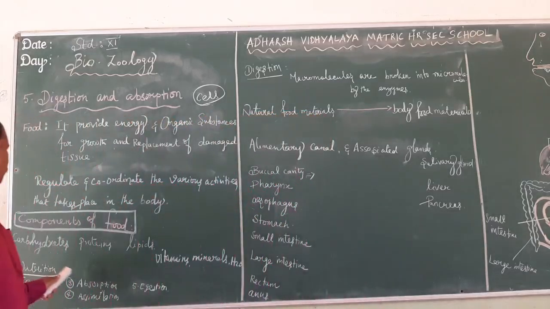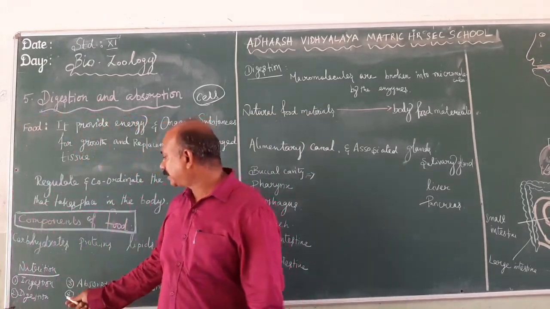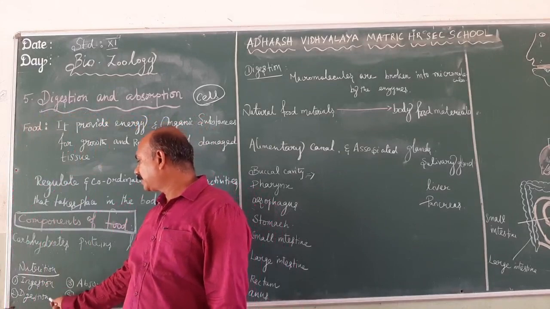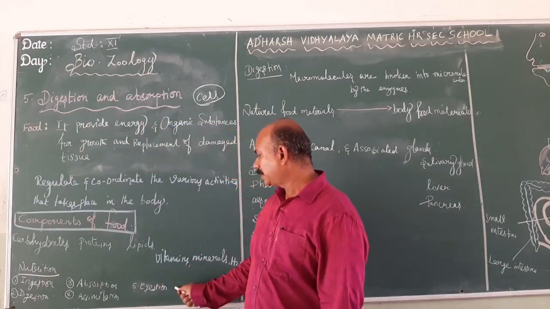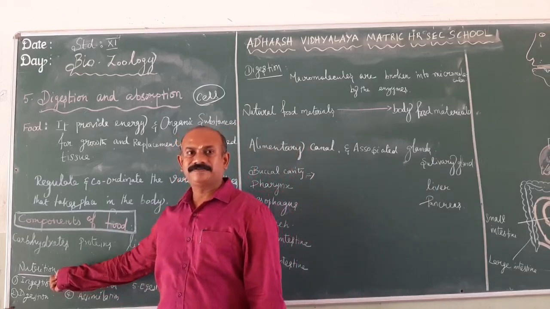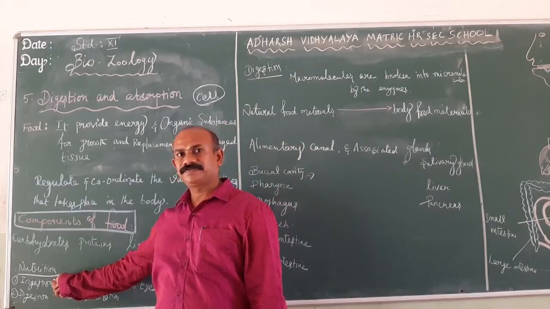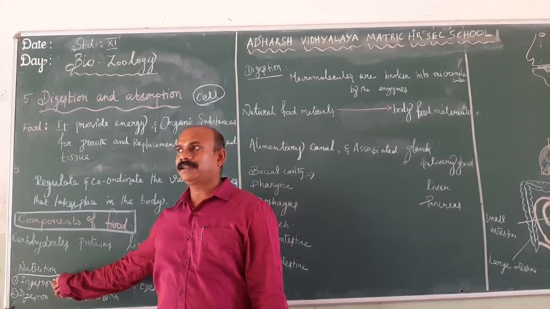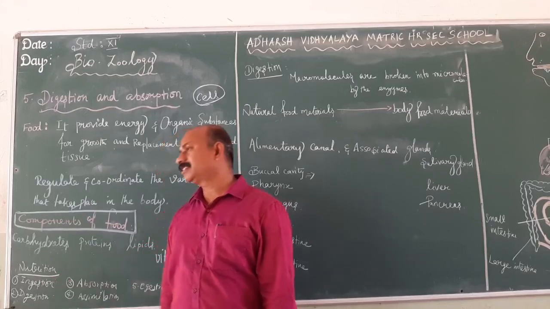So nutrition consists of various stages. The first one is ingestion, second digestion, third absorption, fourth assimilation, and fifth egestion. So what is meant by ingestion? Intake of food material is known as ingestion. The food material taken from the external environment into the buccal cavity is known as ingestion.